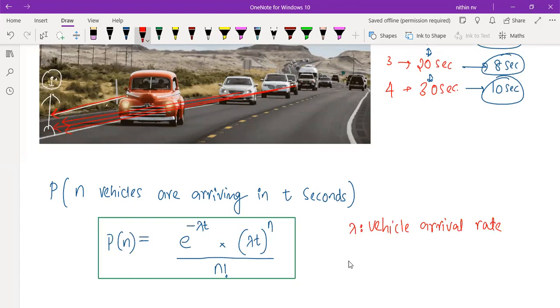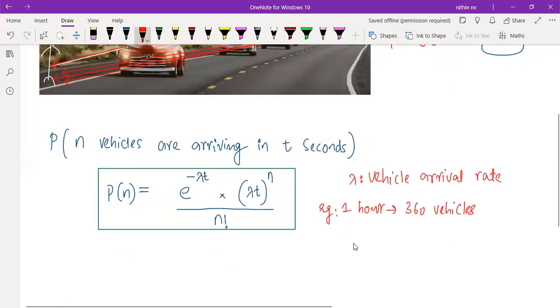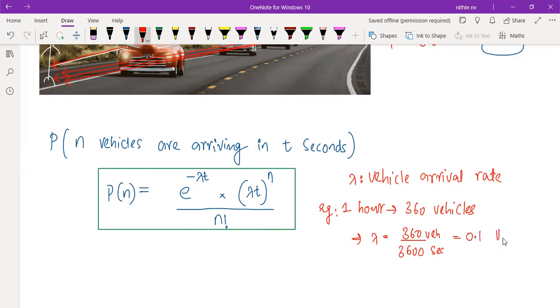For example, if they tell you that in 1 hour counting, we have counted 360 vehicles, how much will lambda be then? 360 vehicles in 1 hour. 1 hour means how many seconds? 3600 seconds, right? So 360 vehicles in 3600 seconds means it will be 0.1 vehicles per second.